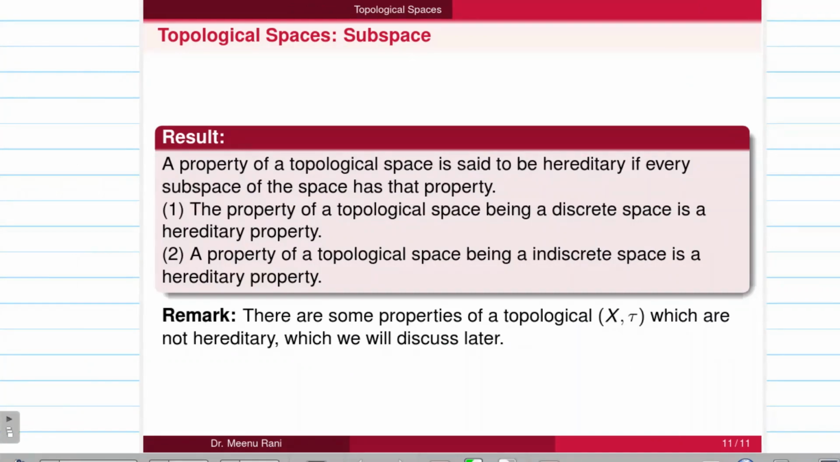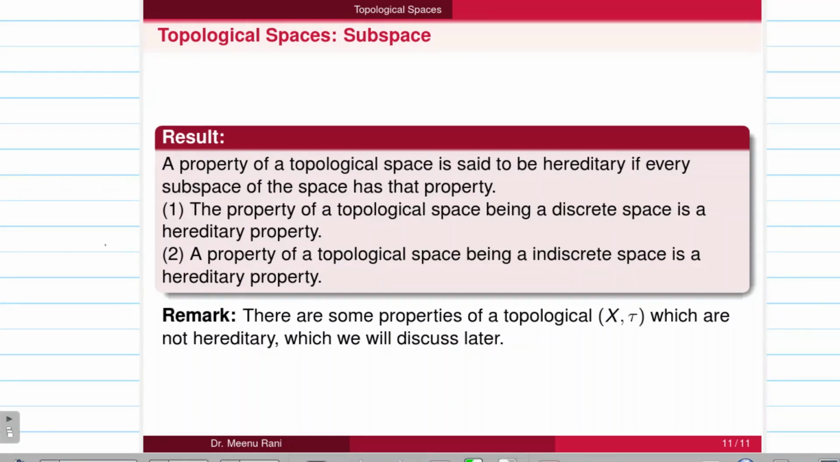Next we have some properties of the subspace topology. Here we will discuss the hereditary property. If a topological space X satisfies some property, and its subspace also satisfies the same property, then the property of the topological space is called hereditary.